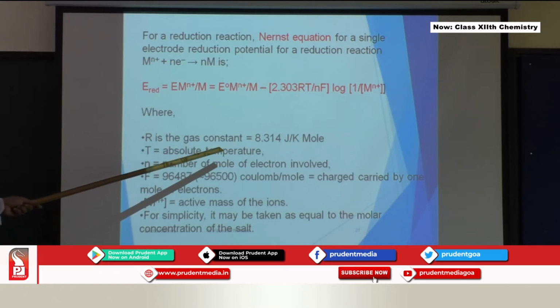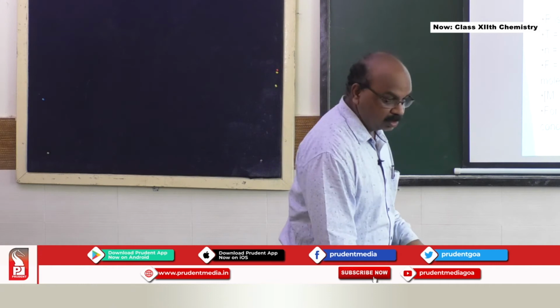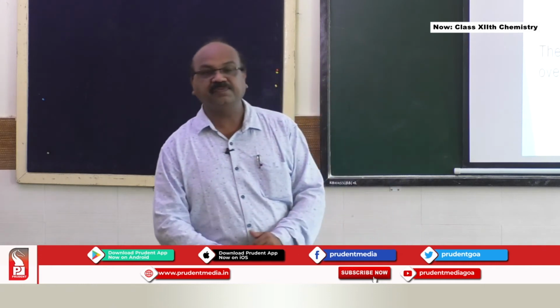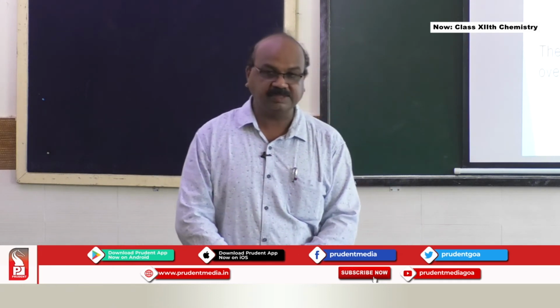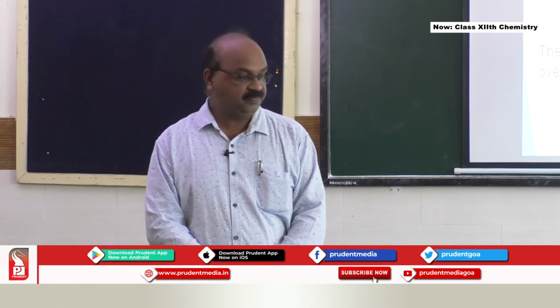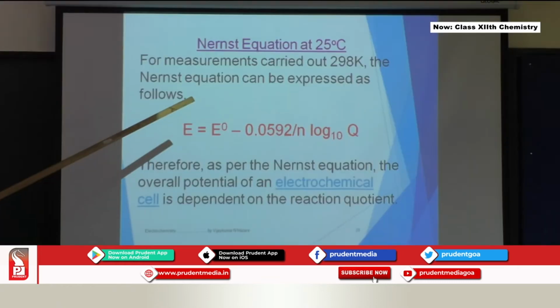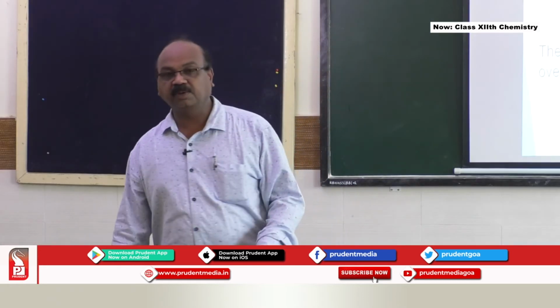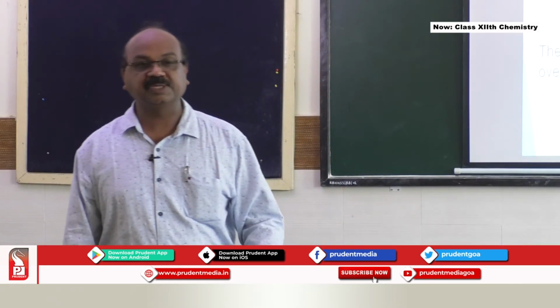R is the gas constant, 8.314 joule per Kelvin per mole, which we'll be using in problems. Then the Nernst equation at 25 degrees centigrade. Most of the time, problems are asked under 25 degrees centigrade. For measurements carried out at 298 Kelvin, the Nernst equation can be expressed as follows, and in most of the problems we are going to use this particular equation only.